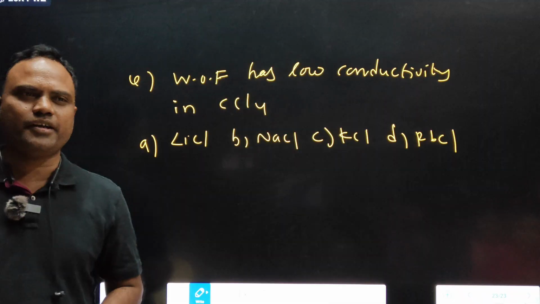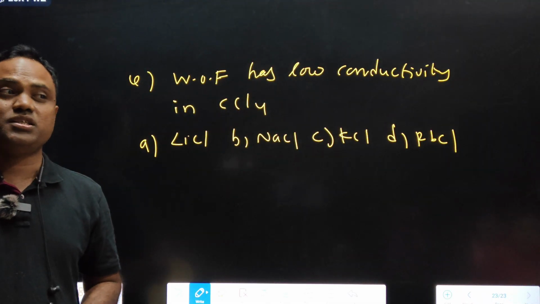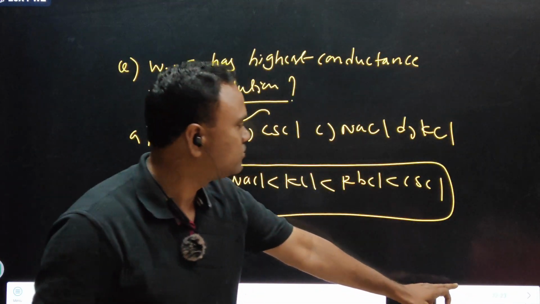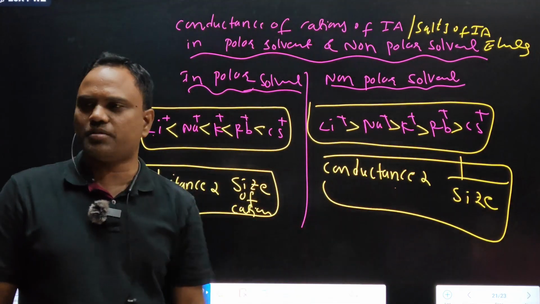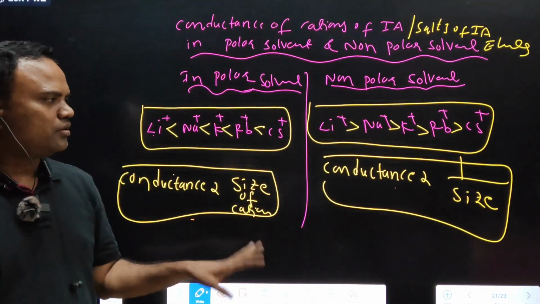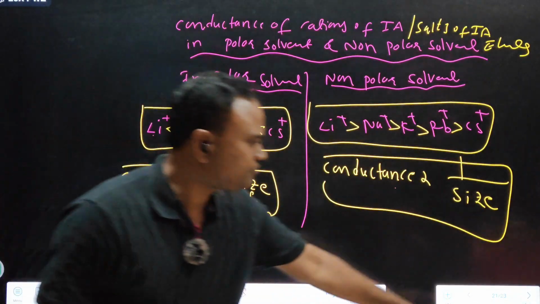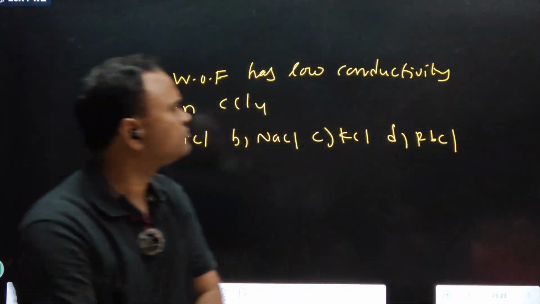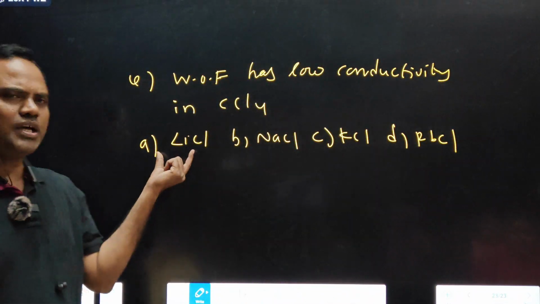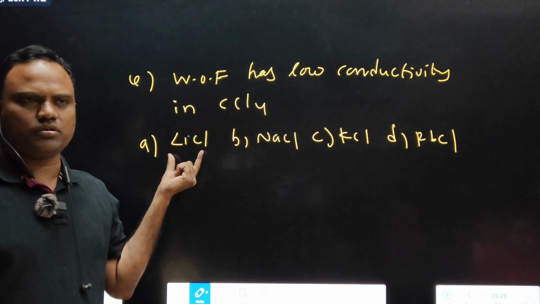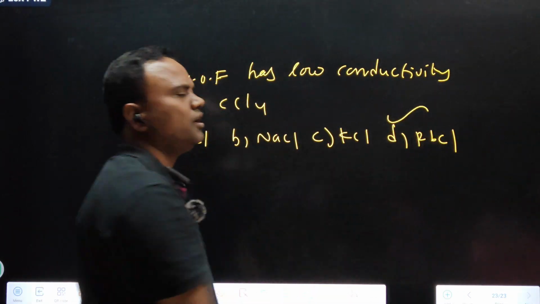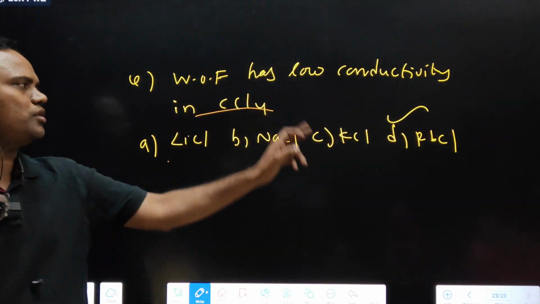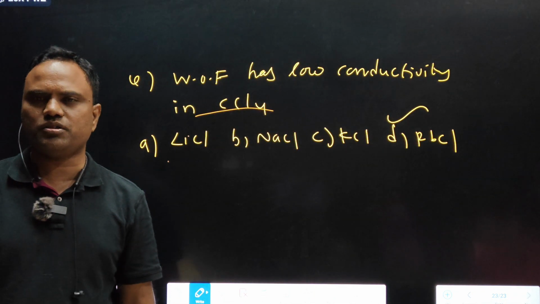CCl4, carbon tetrachloride, is non-polar. In non-polar solvents, conductance is inversely proportional to size. If size is less, conductivity is more. If size is more, conductivity is less. So the answer is RbCl, because non-polar is given, the reverse concept.